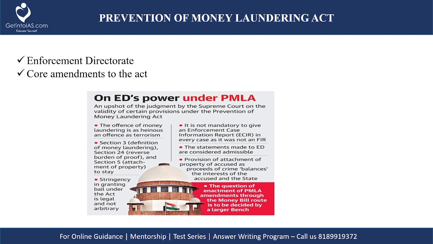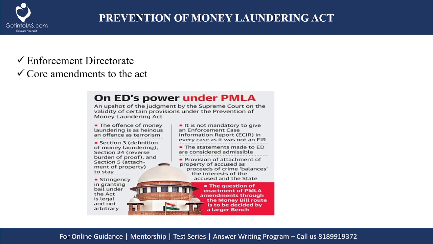So now we will look into an important law enforcement agency of India which deals with prevention of money laundering, that is the Enforcement Directorate. This Enforcement Directorate is a law enforcement agency and economic intelligence agency which is responsible for enforcing economic laws in India and fighting economic crimes. It comes under the Department of Revenue, Ministry of Finance.